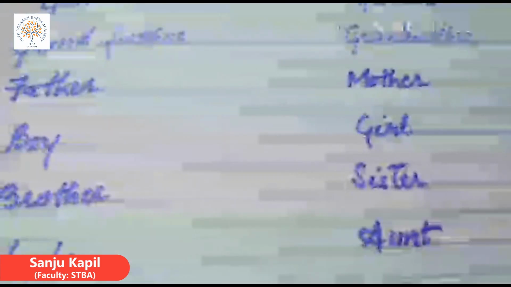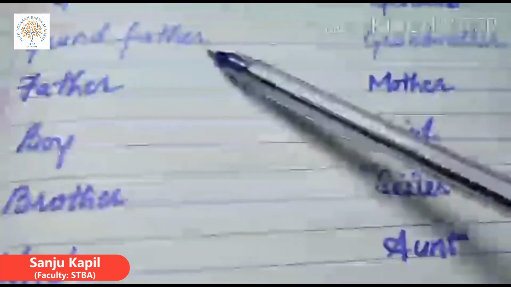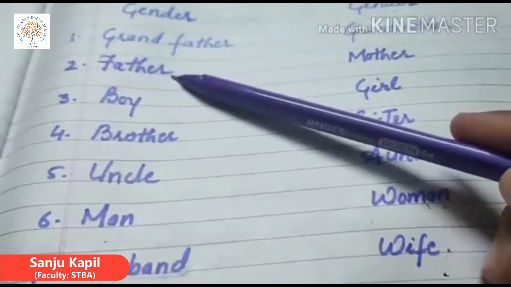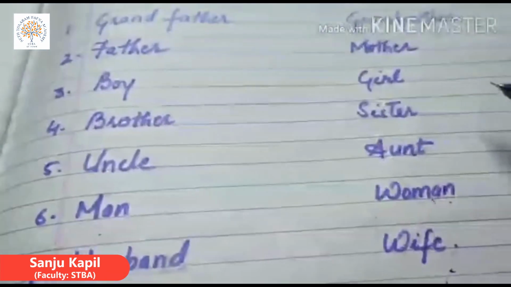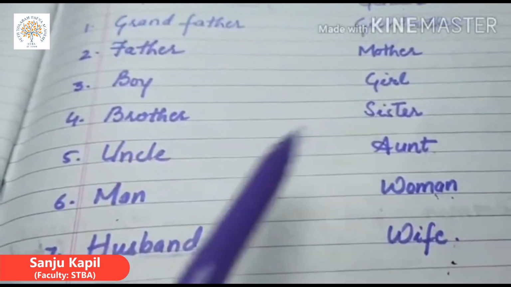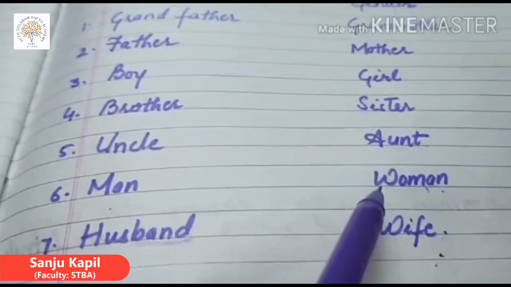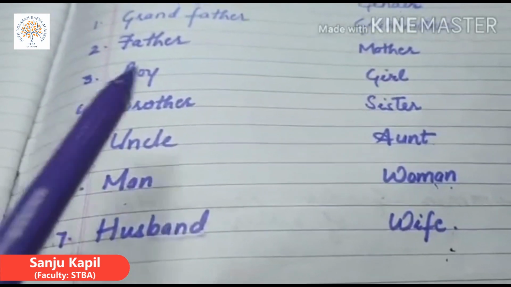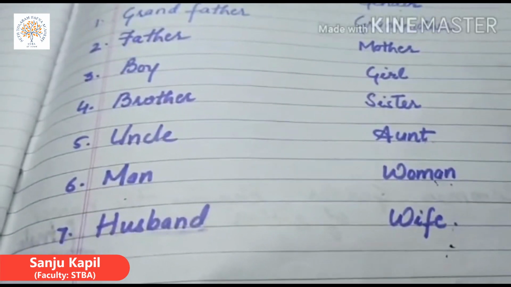Going to do some examples of masculine gender and feminine gender. The first one is grandfather, grandmother. Father, mother. Boy, girl. Brother, sister. Uncle, aunt. Man, woman. Husband, wife. So all these are examples of masculine and feminine gender.